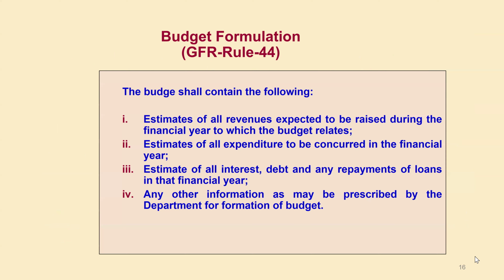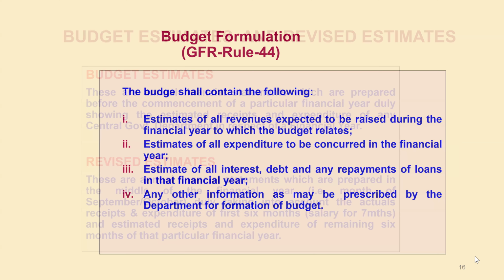Budget formulation: as per Rule 44, the budget is to be formulated. You need to prepare your budget estimate and revised estimate. If you are involved in the preparation of the budget estimate and revised estimate, then you can also know this thing very well. Generally, during the month of September, we prepare the budget estimate and revised estimate.